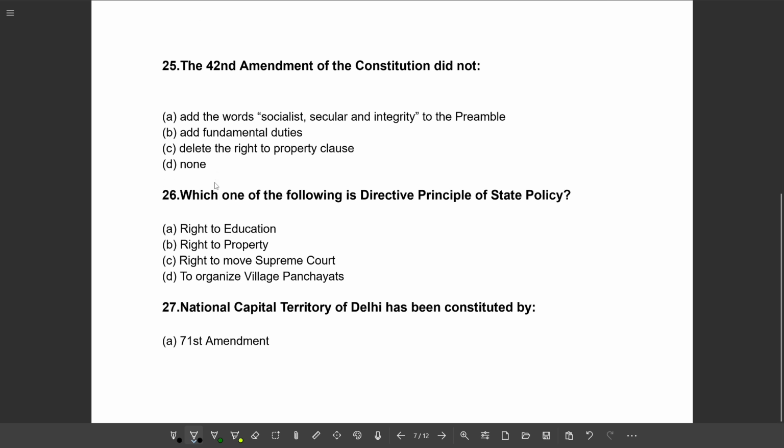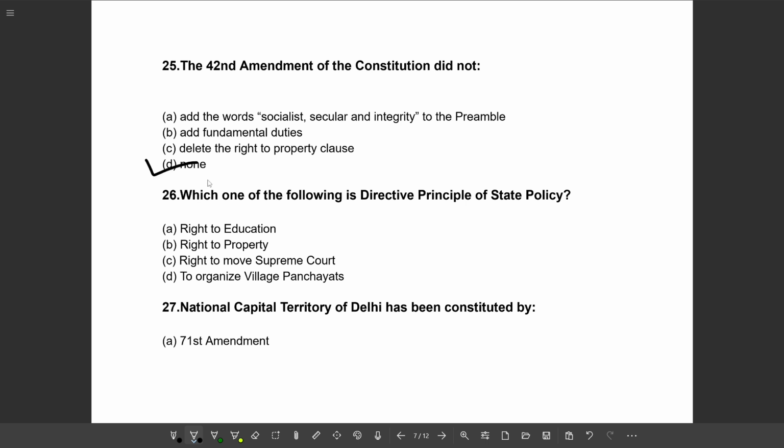Next question. The 42nd Amendment of the Constitution did not: A, add the word socialist, secular, and integrity to the preamble; B, add fundamental duties; C, delete the right to property clause; D, none. So the correct option will be option D, none.